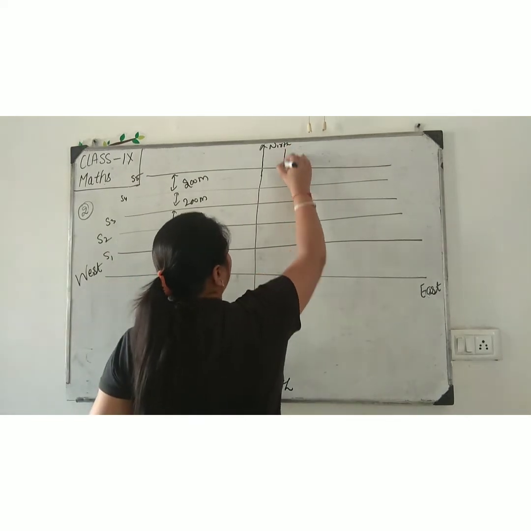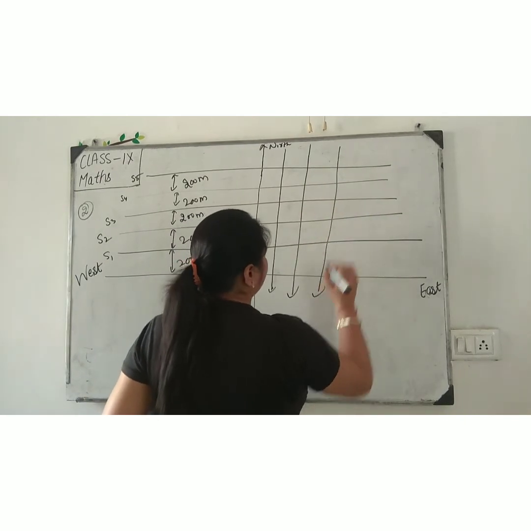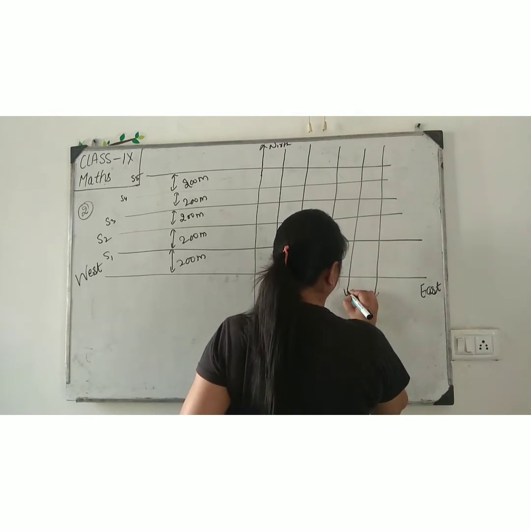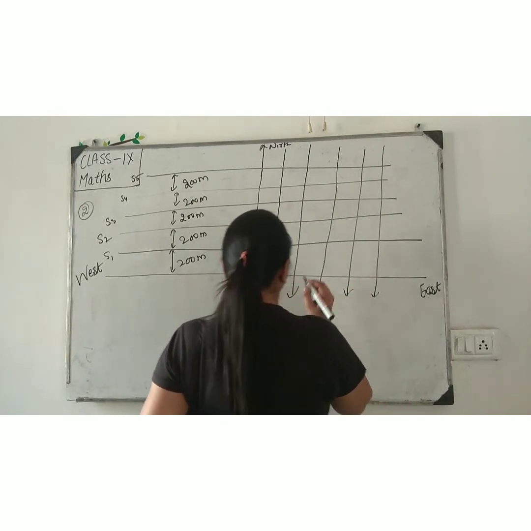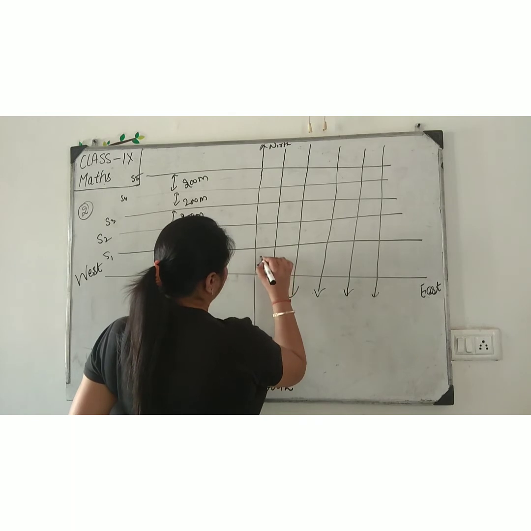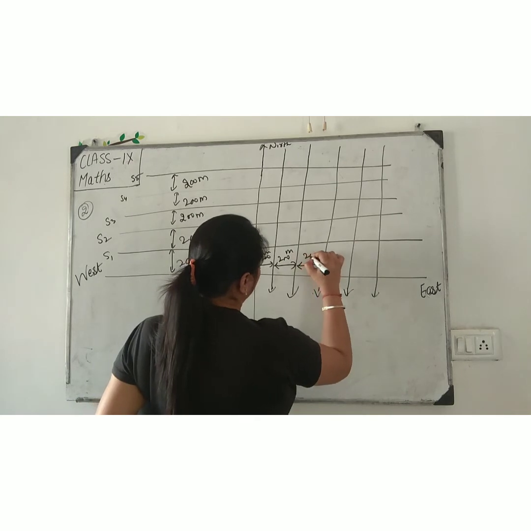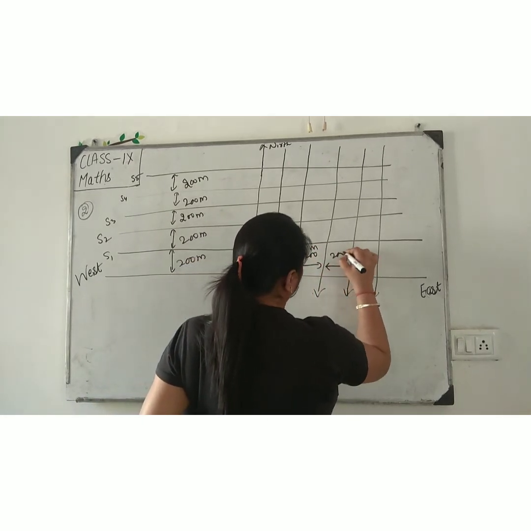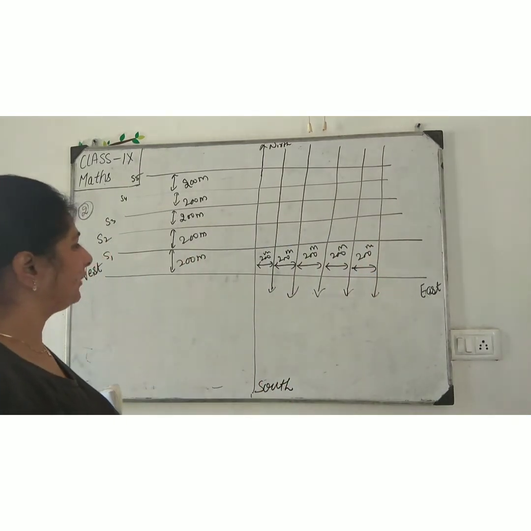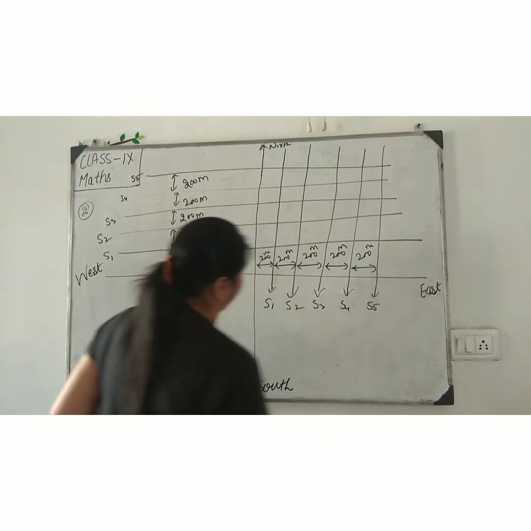Here there are also 5 roads: 1, 2, 3, 4 and 5. Now, is it okay? S1, S2, S3, S4, S5.